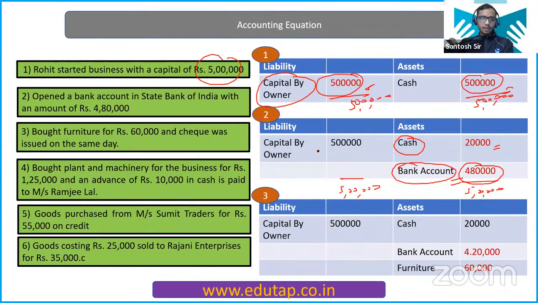Okay. Third, bought furniture for 60,000 and cheque was issued on the same day. Very easy. Asset again.